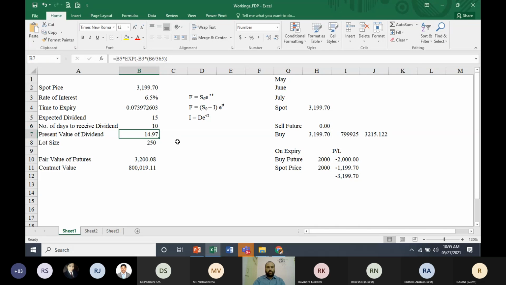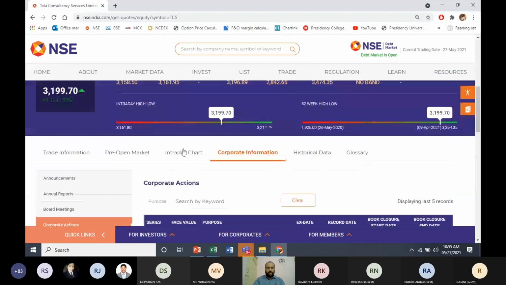For this, we are going to use this formula. To calculate the present value, what we do is dividend into e to the power of minus RT. Whenever you're going to find this out, this is the formula we use. S0 minus I, where I is nothing but the present value of the dividend, so dividend into e to the power of minus RT. You're going to find out your present value of the dividend. Again, we need to use the continuously compounded interest rate. And for TCS, what is the futures price?